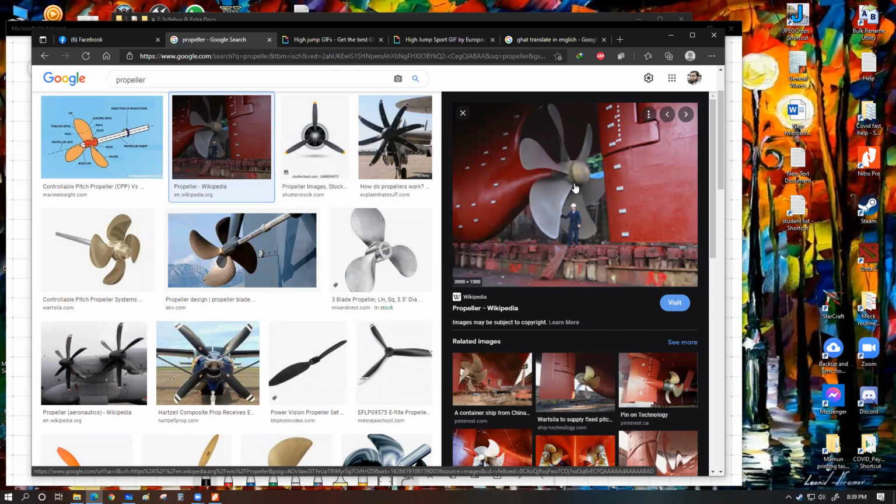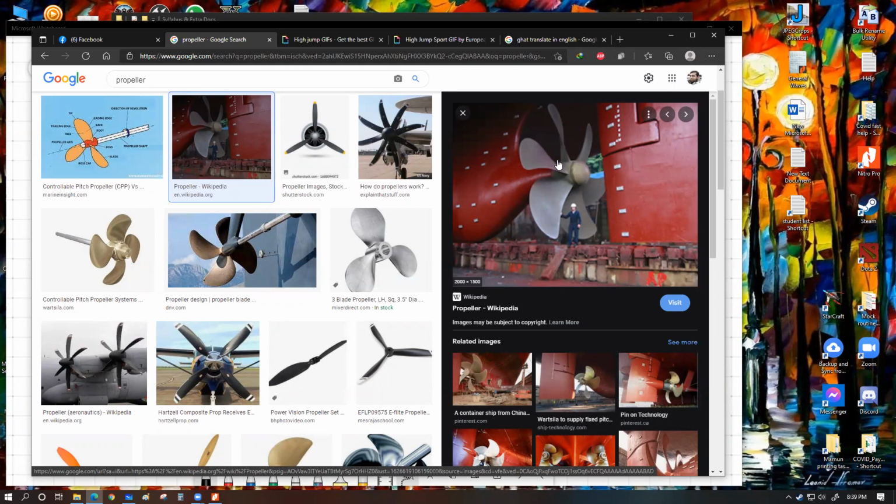The purpose of this angle is that whenever this propeller rotates clockwise, it's going to hit the water molecules at some angle. Whenever the water molecules hit over here, because of this angle, they're going to be pushed outwards, in this direction. That's the idea.